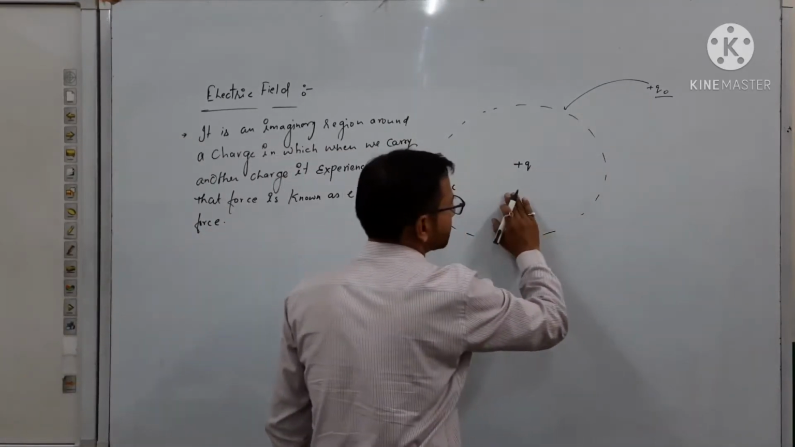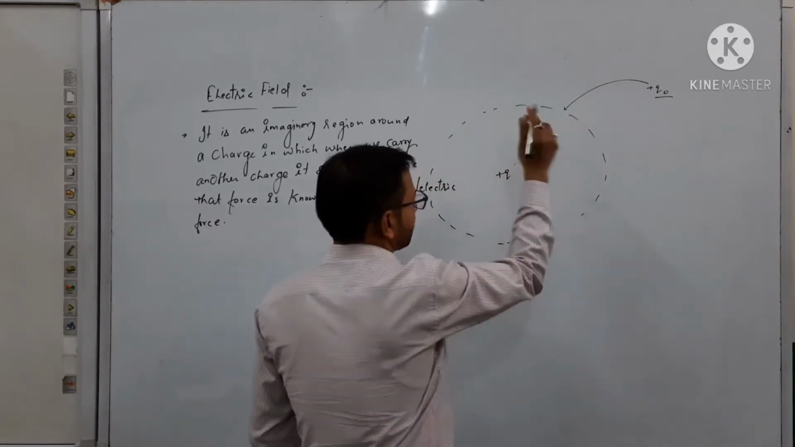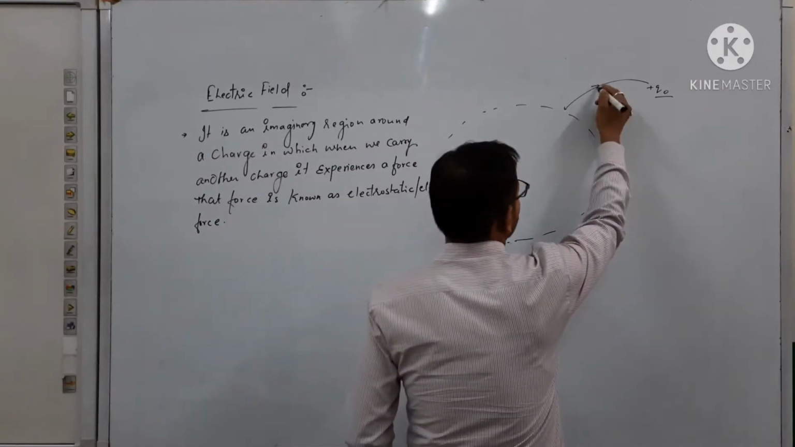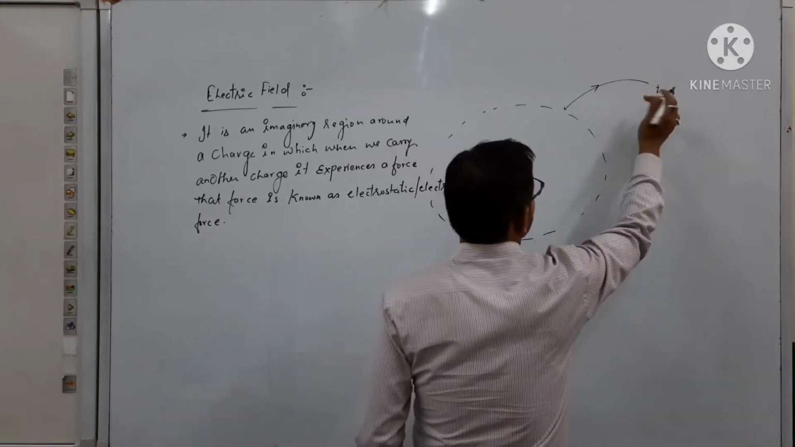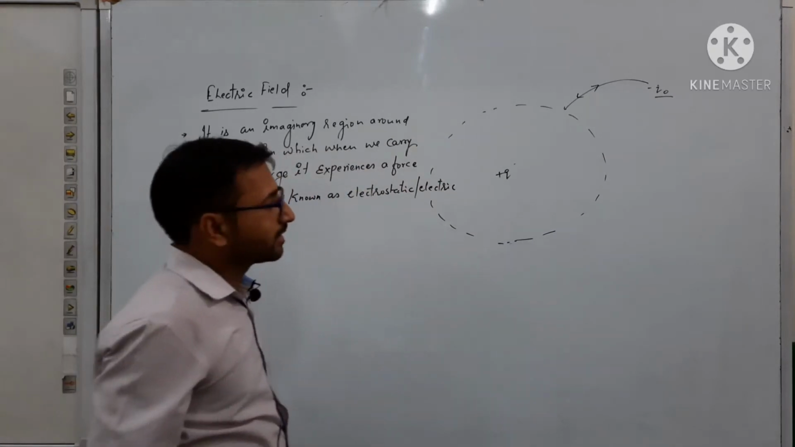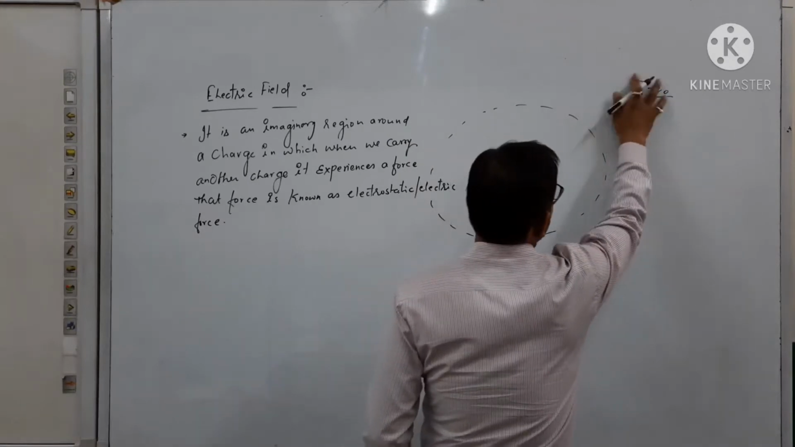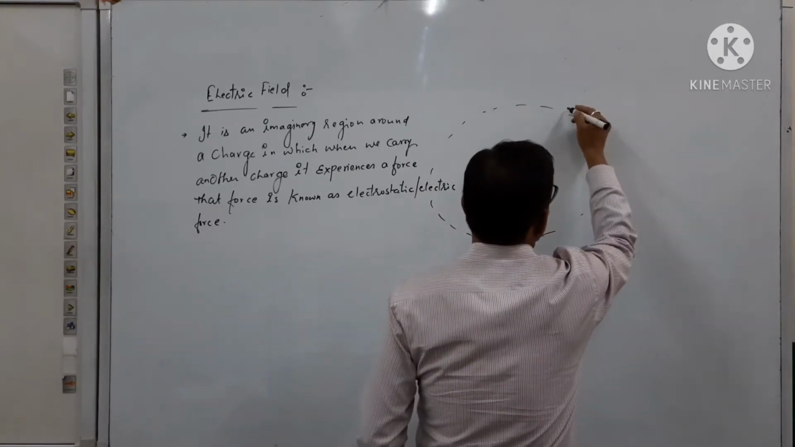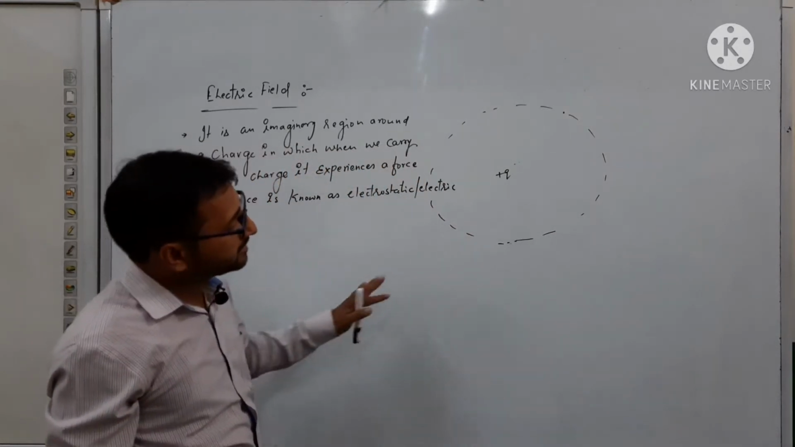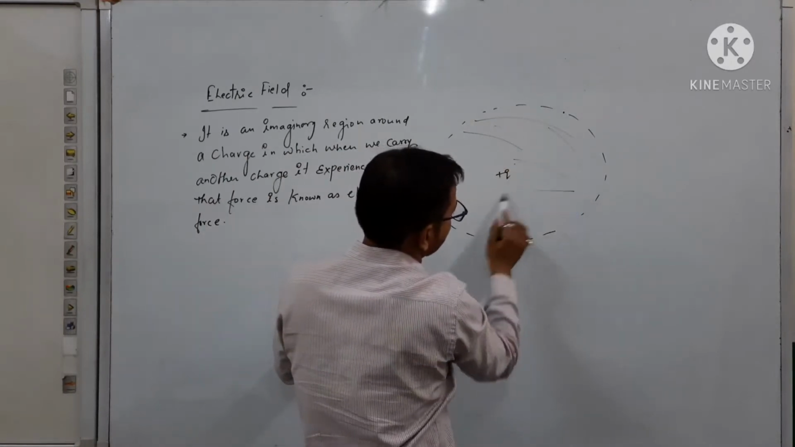If the main or central charge, for which we are thinking of the electric field, is positive, and the other charge is also the same, it will repel. If both are opposite in nature, it will attract. So it depends on that. In short, the electric field is an imaginary region in which, when we carry another charge, it experiences a force. This is the region here.